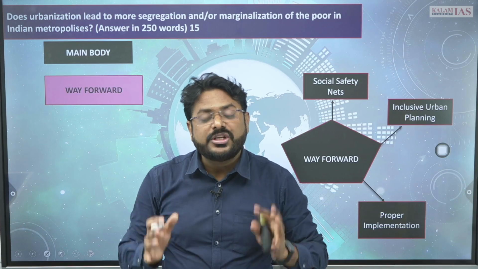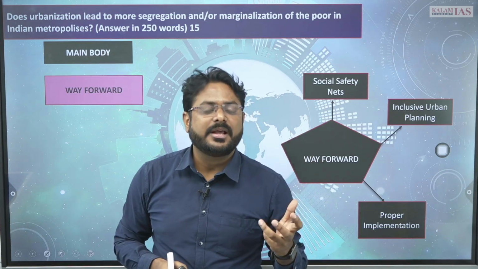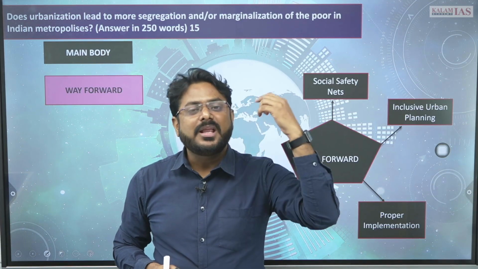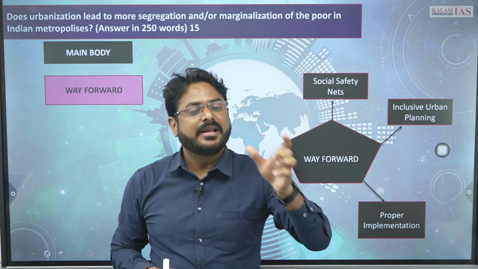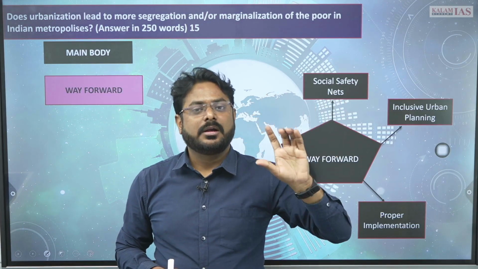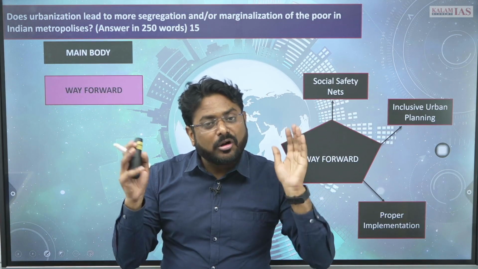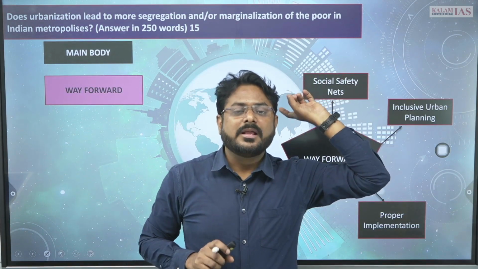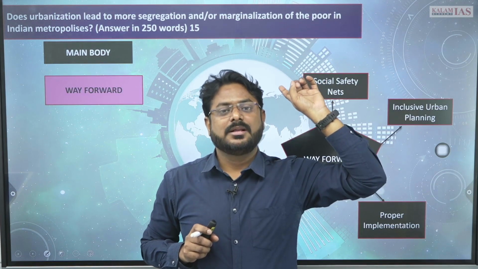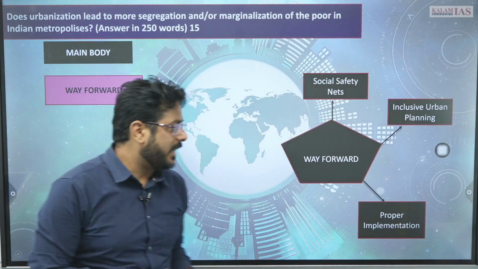Okay, inclusive development should be there, and whatever the government schemes are there, they should be properly implemented. Whatever the acts and policies you have regarding environment, regarding water pollution, regarding air pollution, right? All these things should be properly implemented. Only then in the urban metropolis will this segregation and marginalization be reduced, right?